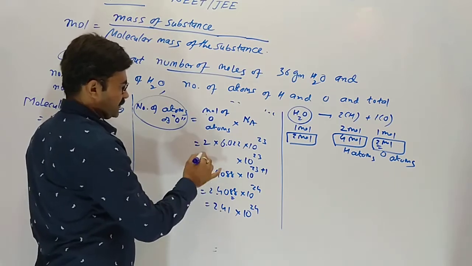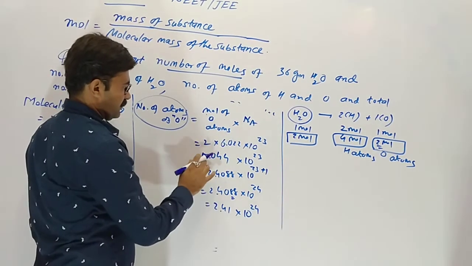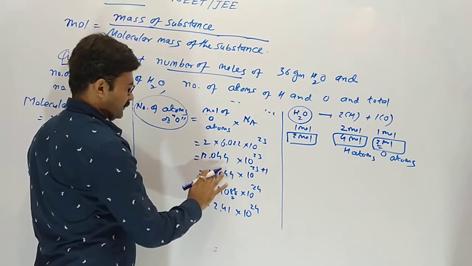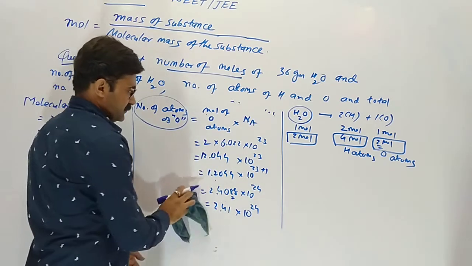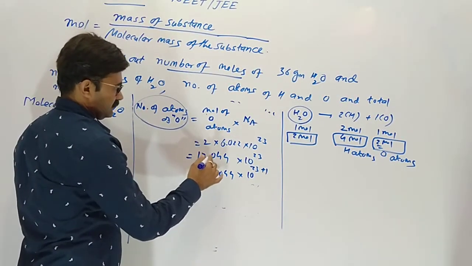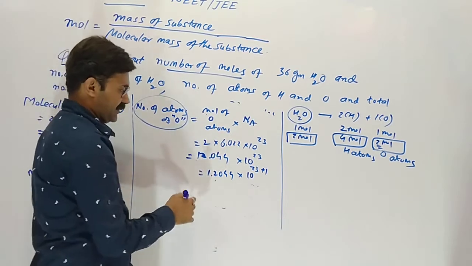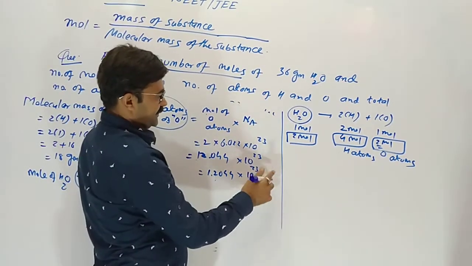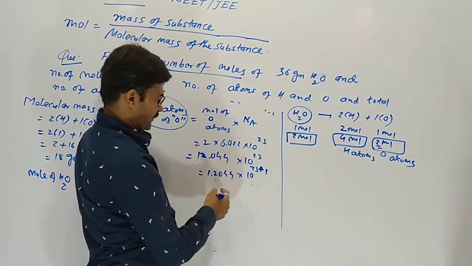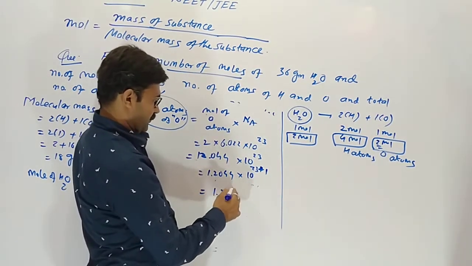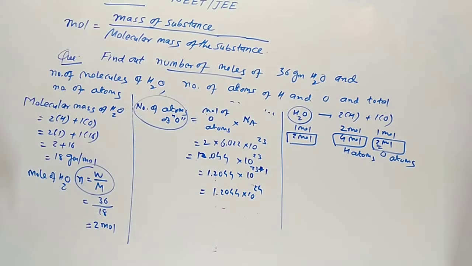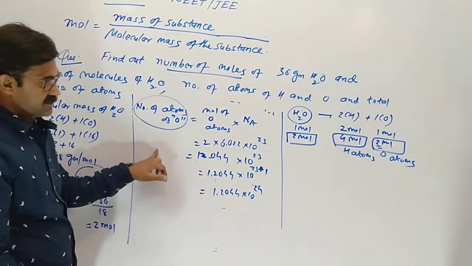So 12.044, one digit after the decimal. The decimal moves to the left side, so the exponent increases: if the decimal goes one place this way it is minus 1, the other way plus 1. So 1.2044 × 10^24. This is number of oxygen atoms.